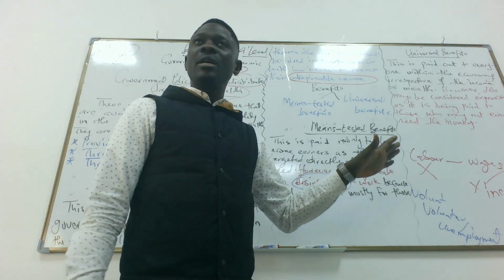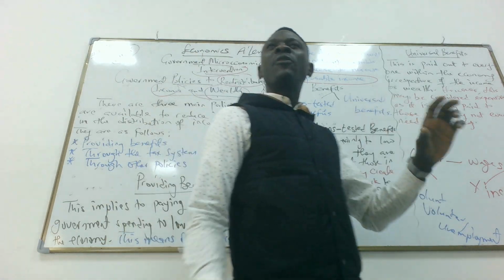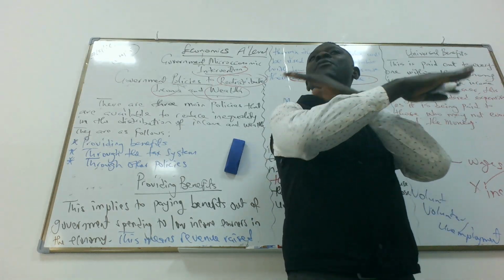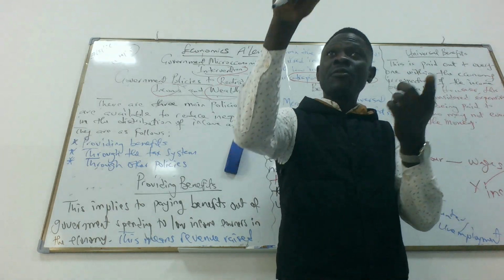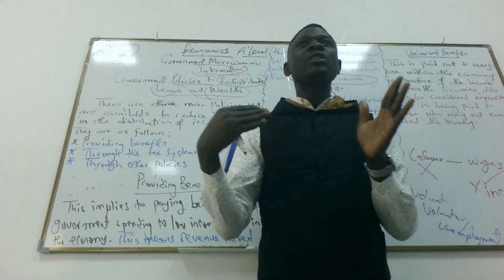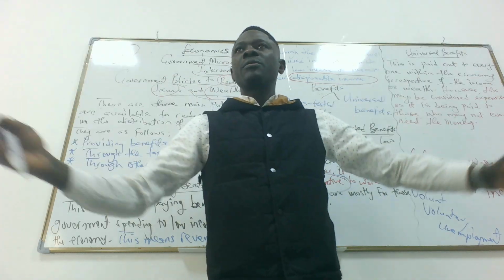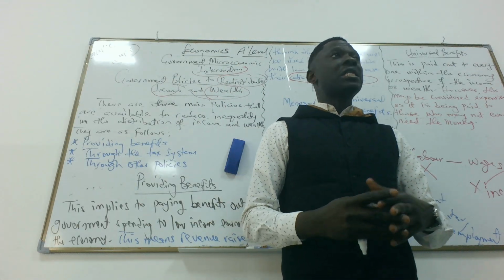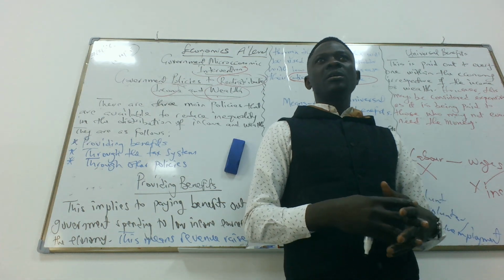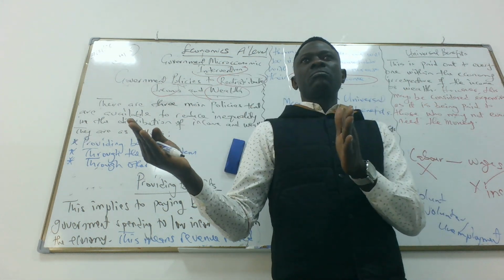Clear, right? The second one is universal benefit. This form of benefit is given to everyone, irrespective of your level of income or wealth. So it is not targeted at unemployed people or low income earners. It is for everyone. Like the bursary, the state bursary, child benefits, they are for everyone, not just for certain people.